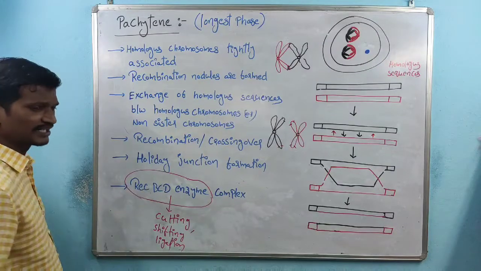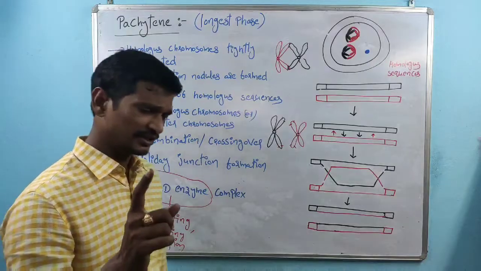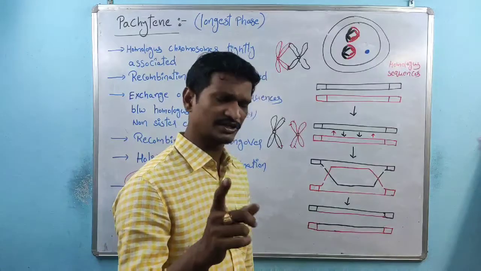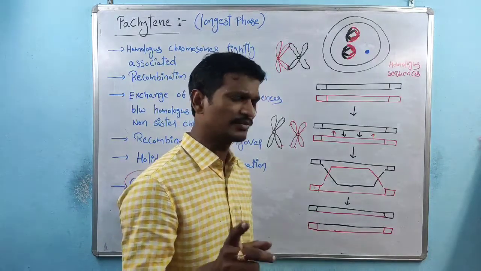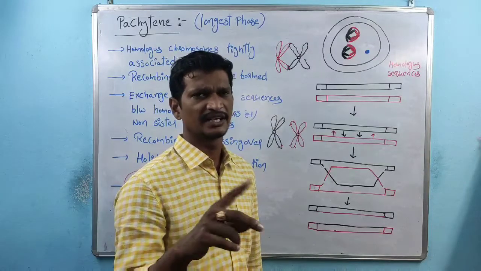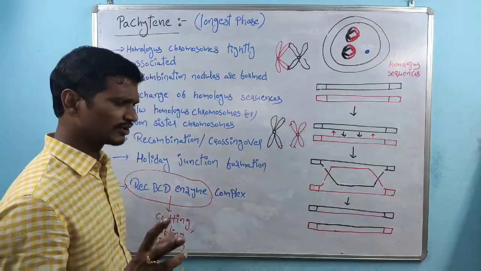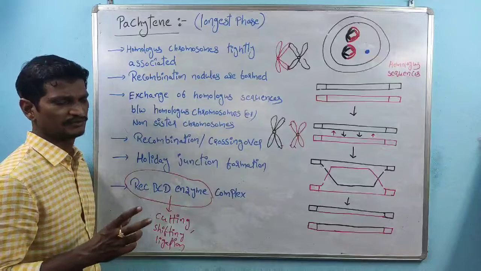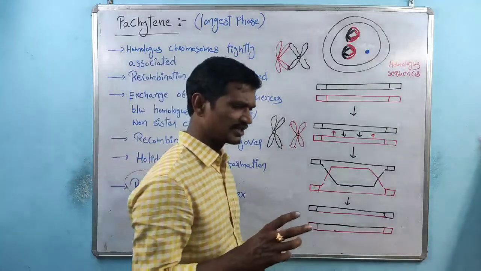So why is this called RecBCD? Remember, Rec indicates recombination: recombination B, recombination C, recombination D. So that is an enzyme complex, which means three different subunits are there.